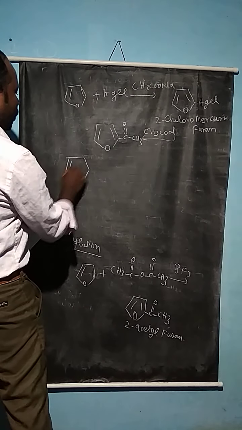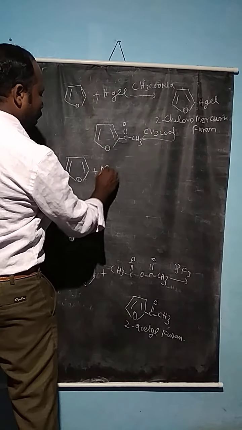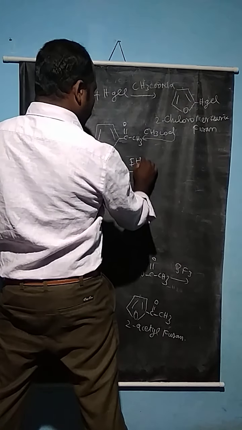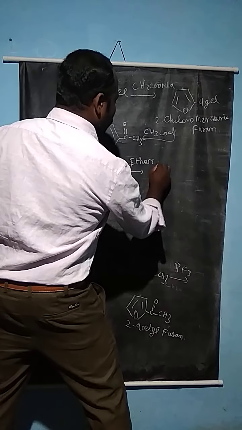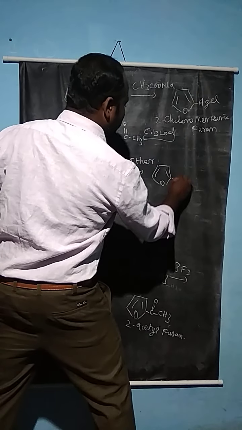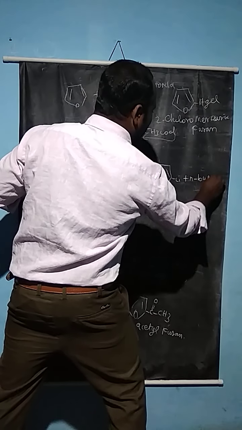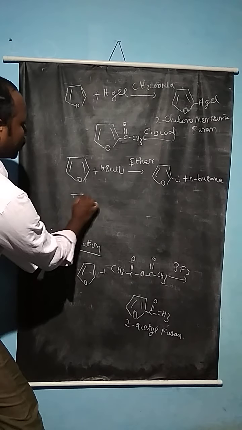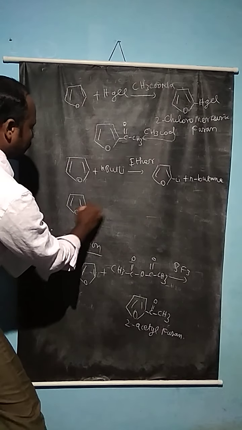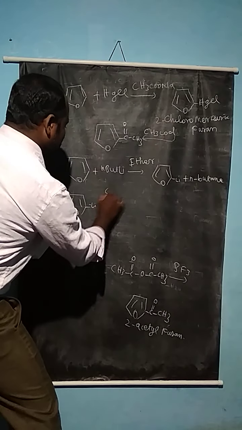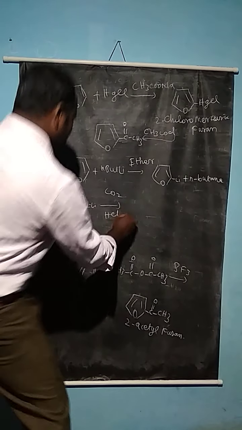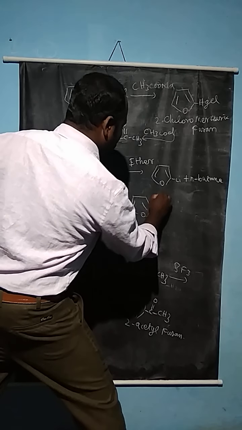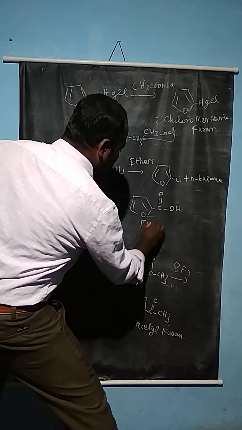Here the furan compound reacts with n-butyl lithium in the presence of ether. In the presence of ether, it gives 2-lithiofuran. So in the second position, the lithium compound is actually obtained. Butane is the by-product. When the 2-lithiofuran compound reacts with carbon dioxide in the presence of acid medium, it gives furoic acid. So furoic acid is the product, C(=O)OH.